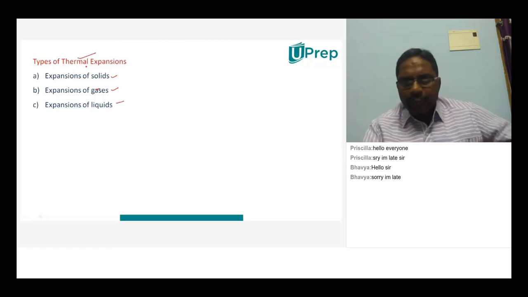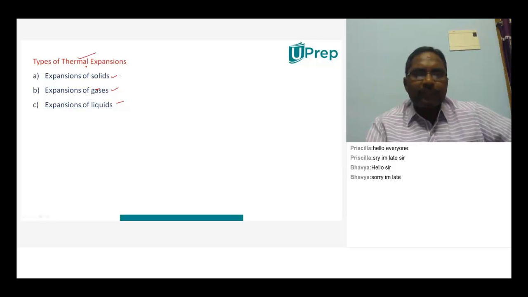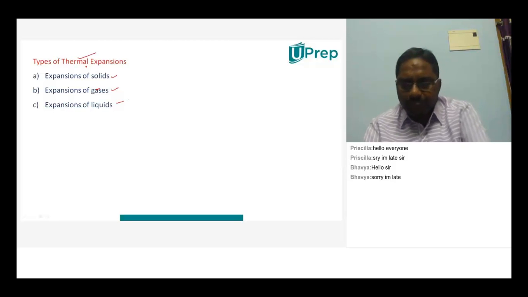So, as you learned just now, whenever we are heating, solids will expand, and we can have many applications for expansion of solids. And even for expansion of gases and liquids also many applications are there, and those things we are going to learn today. Okay, so let us start first about expansion of solids.